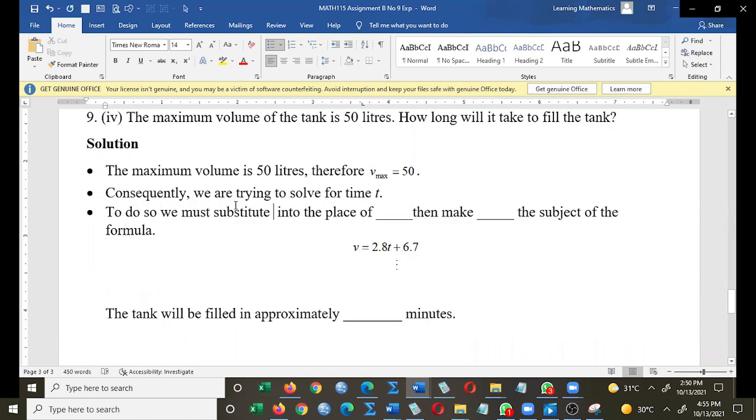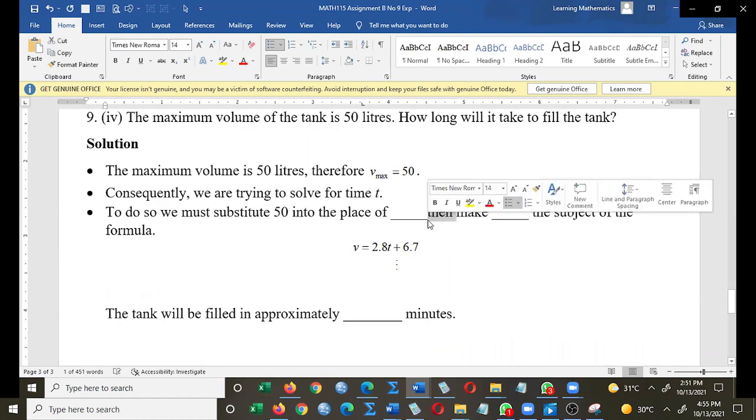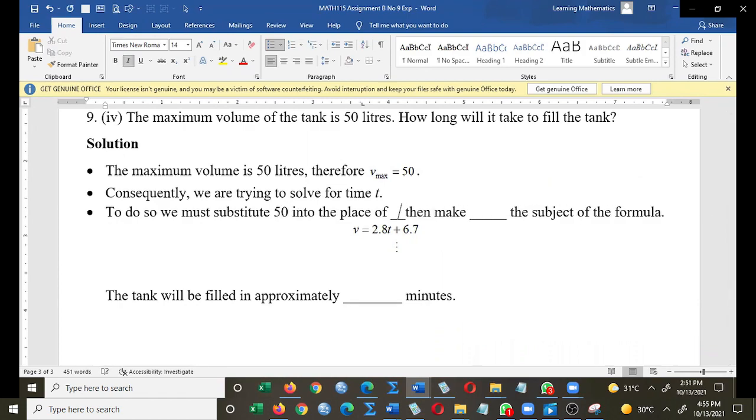To do so, we must substitute. I need a number to come here. 50 into the place of who? V. Into the place of V, yes, V, where Y would be. So now, when we do that, then make who the subject of the formula?